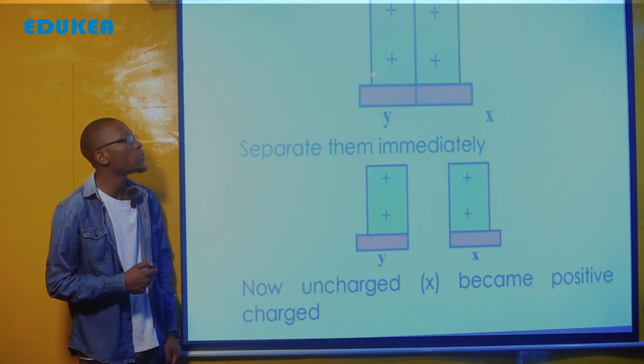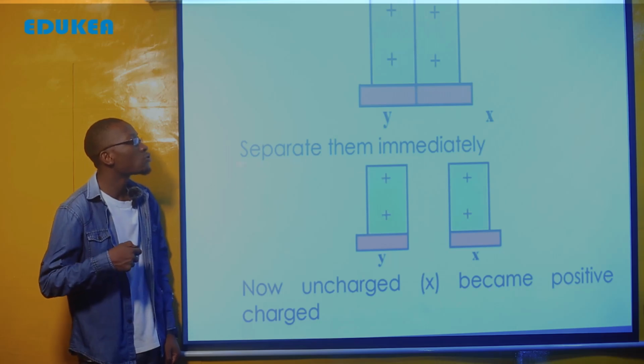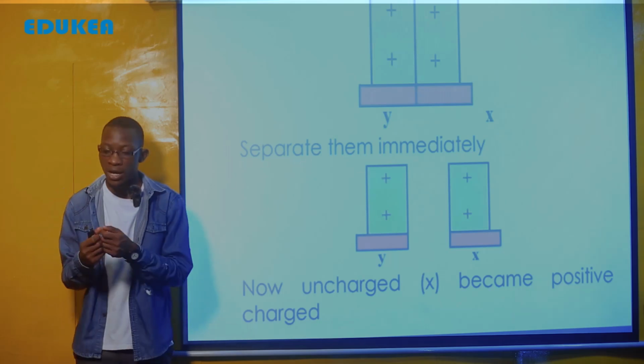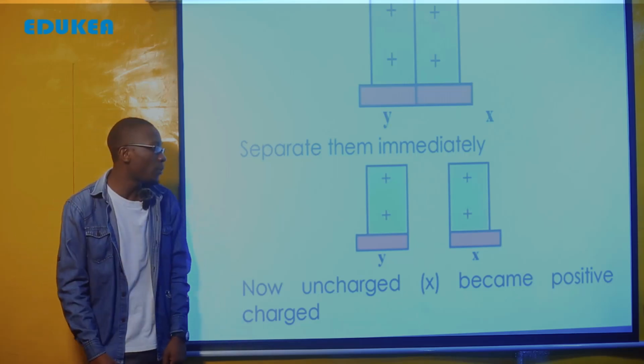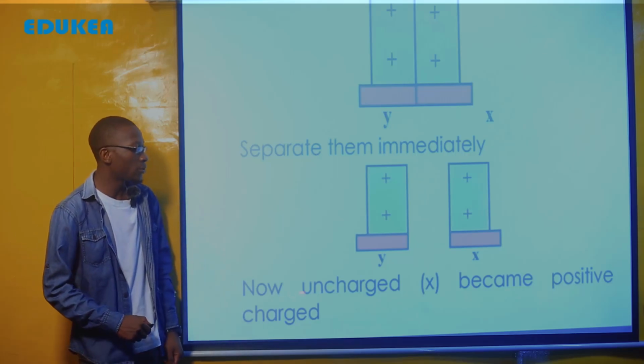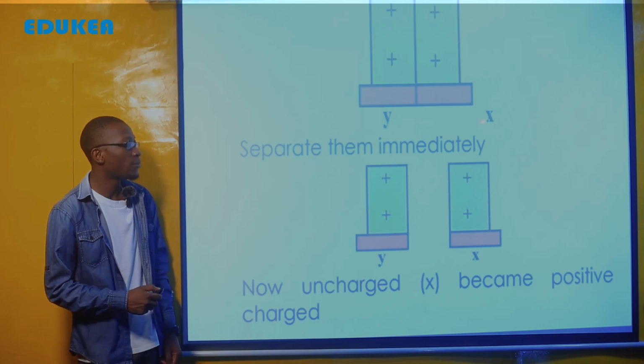Then separate them immediately after bringing them together. Now you can see that X becomes positively charged and Y remains positively charged. This is the method of charging a body by contact.